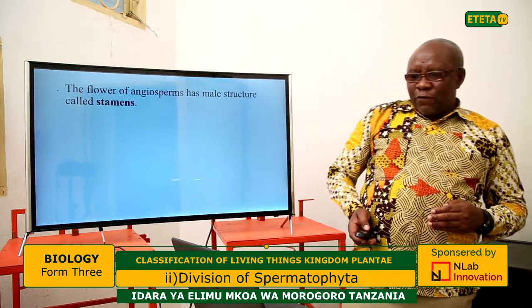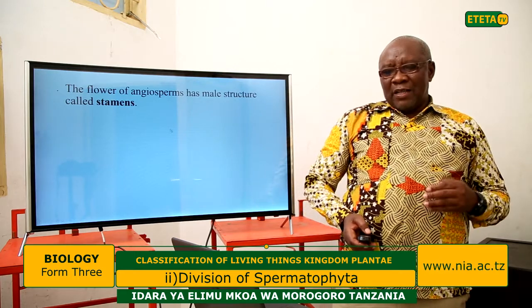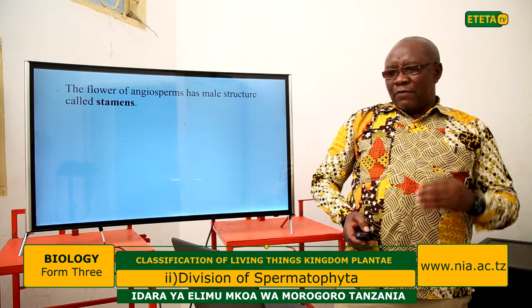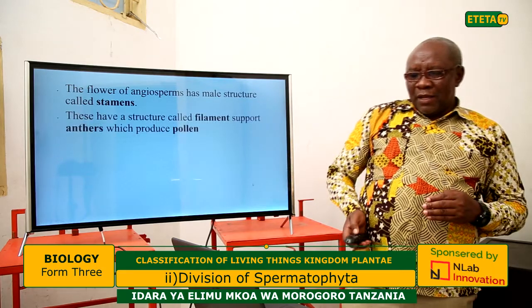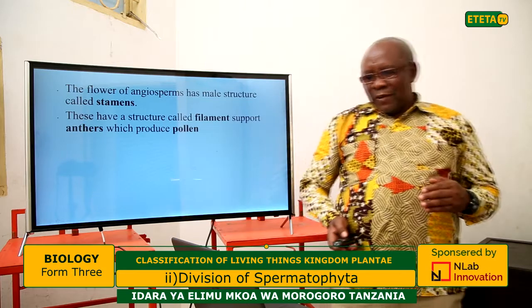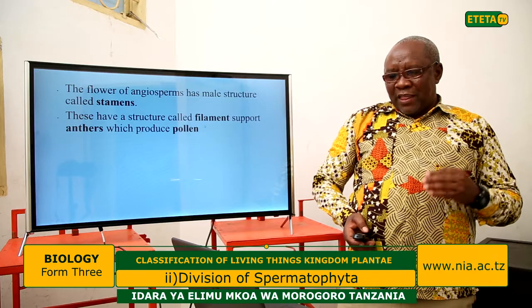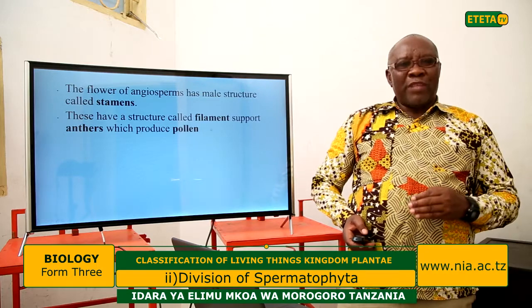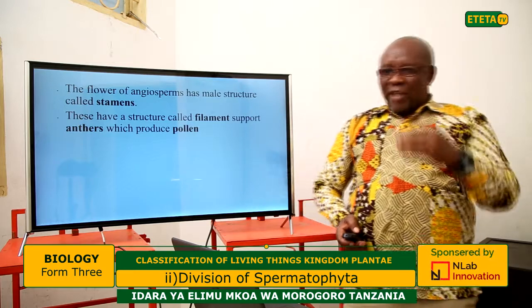The flower of angiosperms has male structures called stamens. These stamens have a structure called the filament, which supports the anthers, which produce the pollen.